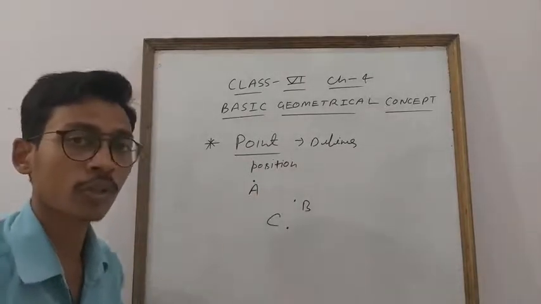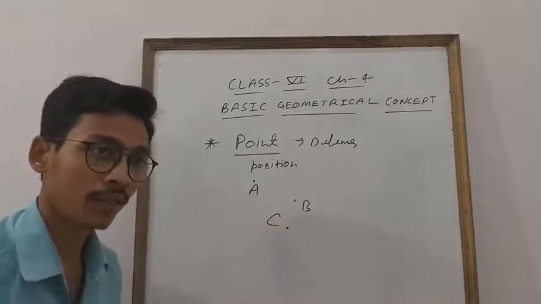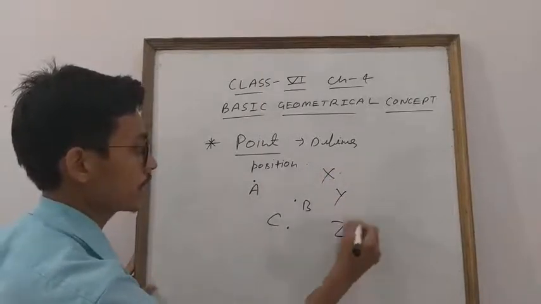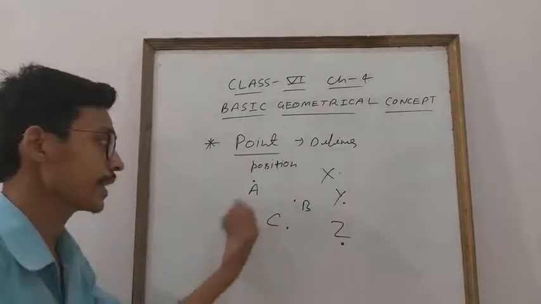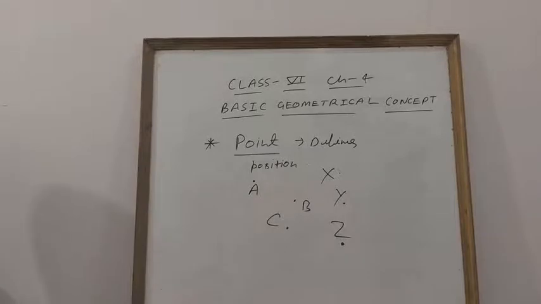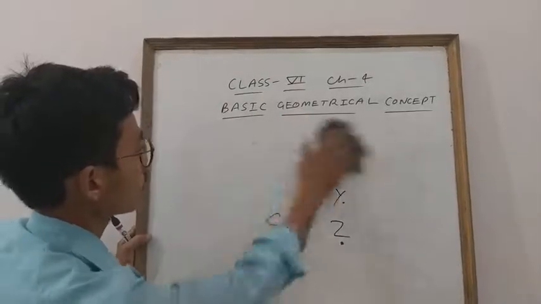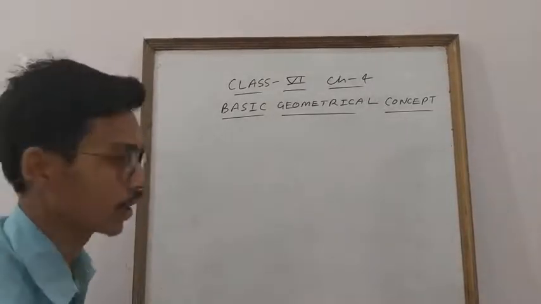See, A, B, C are variables. They are not fixed. You can also write X, Y, Z. So this point represents the position of X, Y, Z, and that point represents the position of A, B, C. It means, student, the point represents the position. So this is about point. This is the first topic. If anyone asks you about point, you will say point defines position.